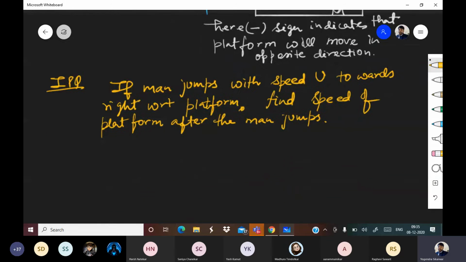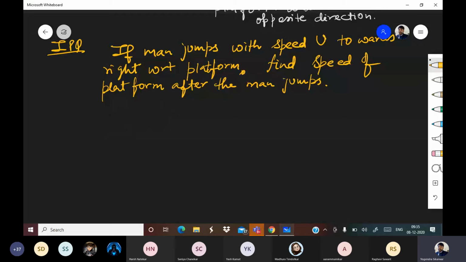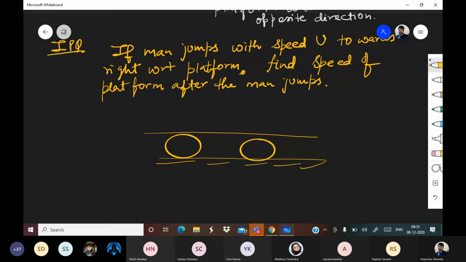Okay, everyone, please pay attention. So let us get back to the diagram. Don't pay too much attention to the wheels of the platform. What is happening? This man, initially the velocity was given with respect to ground.